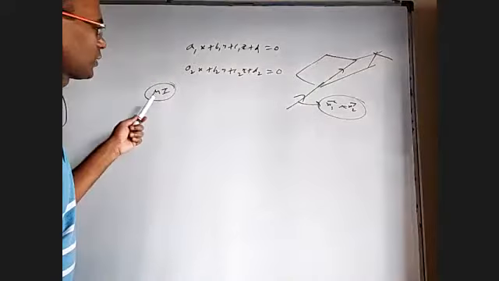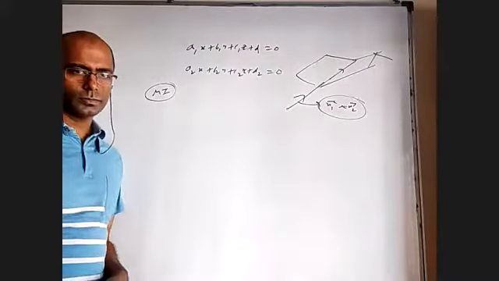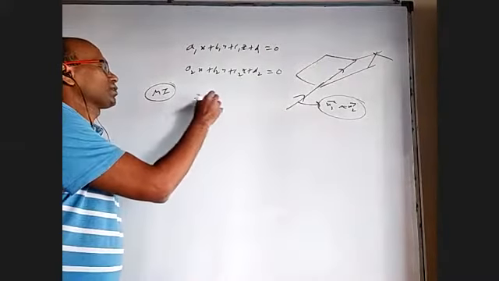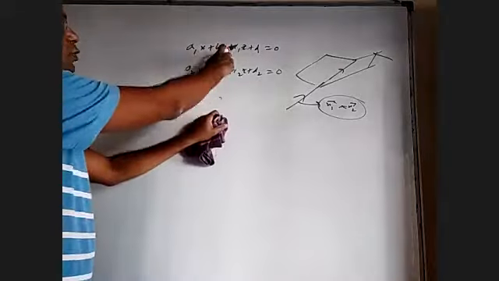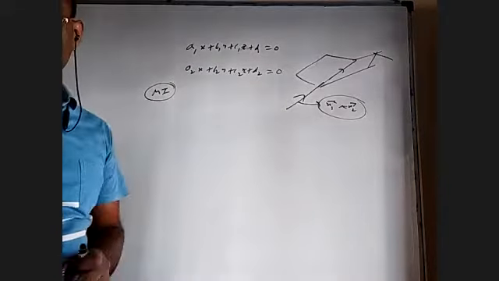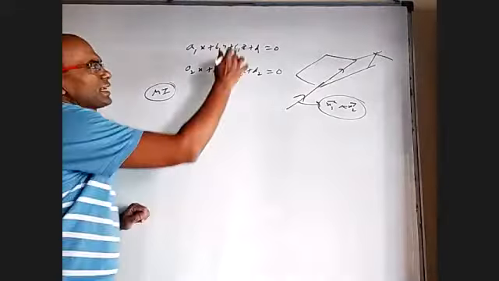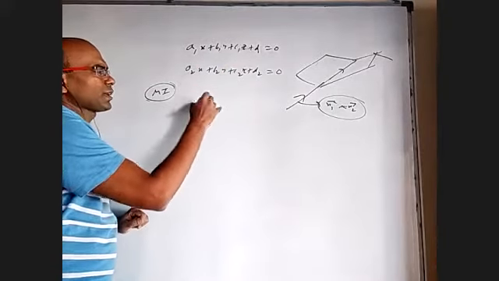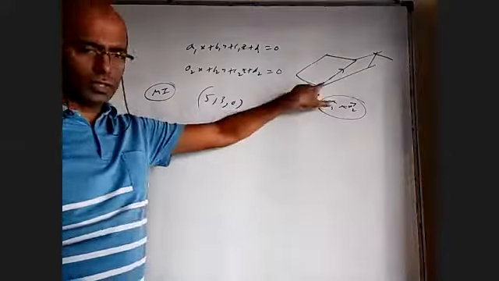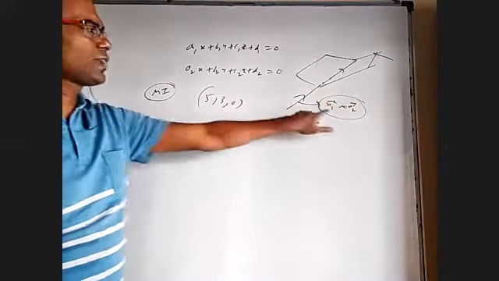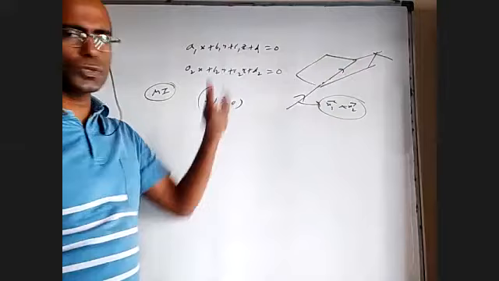Okay, for that the method is trial and error. You take z equal to 0 or z equal to 5 or y equal to 0 or y equal to 3. One of the coordinates, you fix it. Okay, because we have two equations and three unknowns, so I cannot find them all. Let us say I took z equal to 0. Then when I solve, let us say maybe I got 5 comma 3 comma 0. So I already know one point on this by trial and error, and I know the DRs by using the cross product of these two normals.